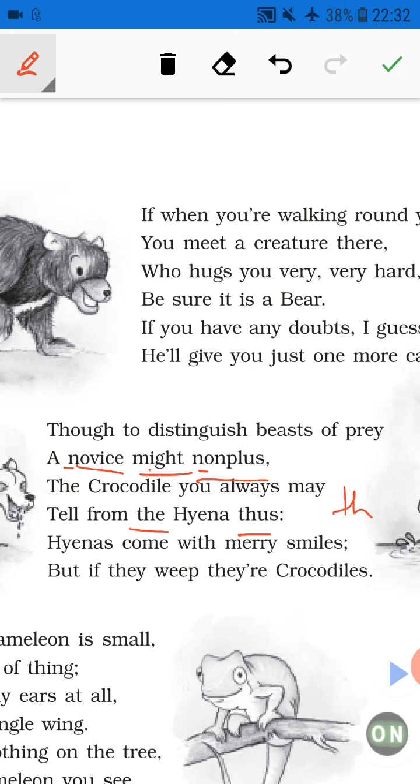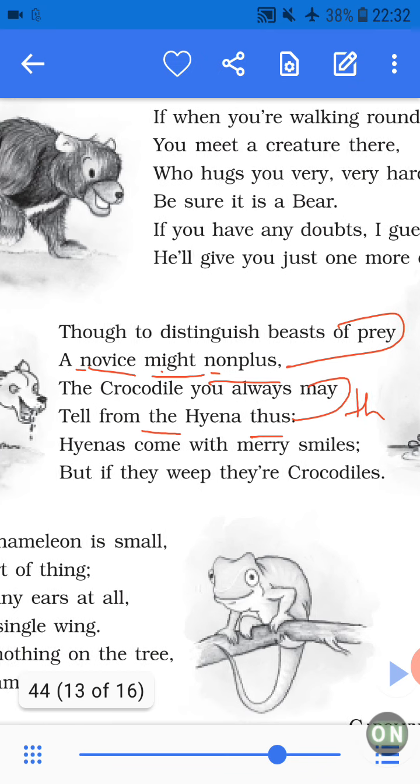So the third poetic device used in this stanza is enjambment. In the end of line 1 and the end of line 3, enjambment is being used. Look: "Though to distinguish beasts of prey, a novice might nonplus." So here enjambment is used. Then "The crocodile you always may tell from the hyena thus." So the same enjambment is used. So let's move on to the next stanza.